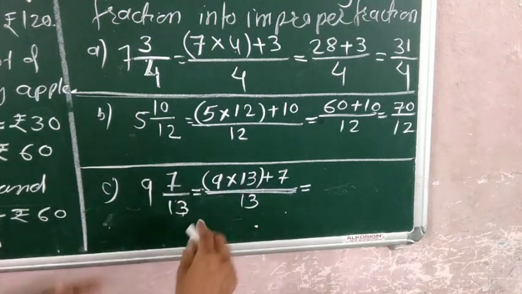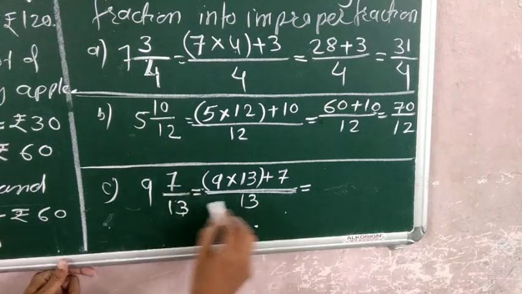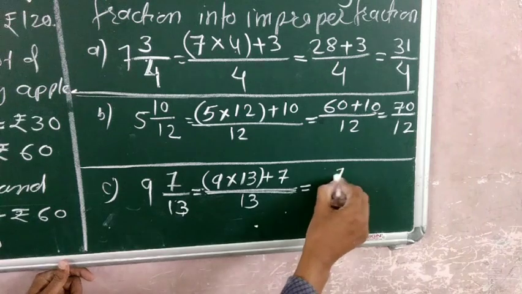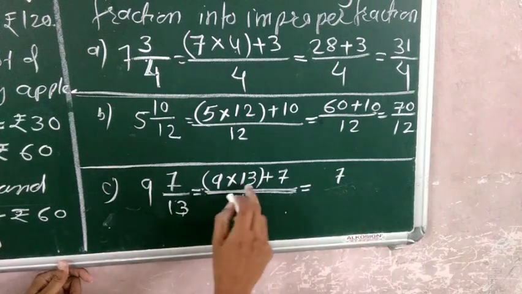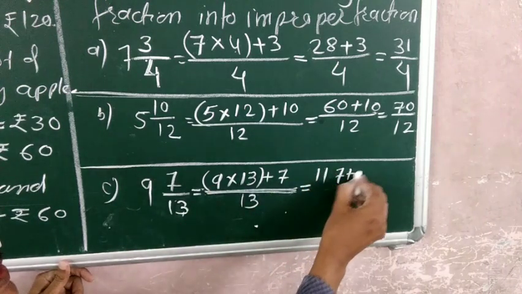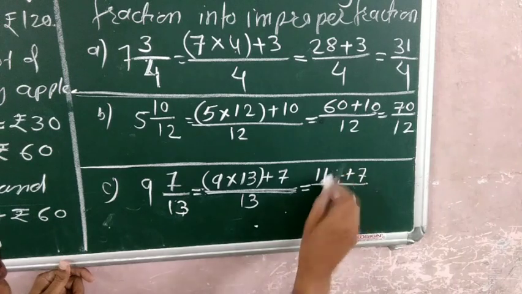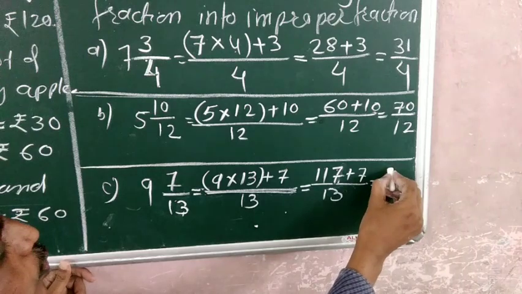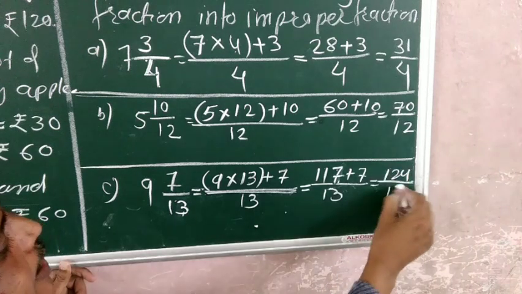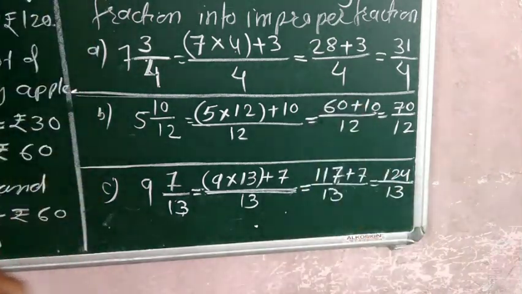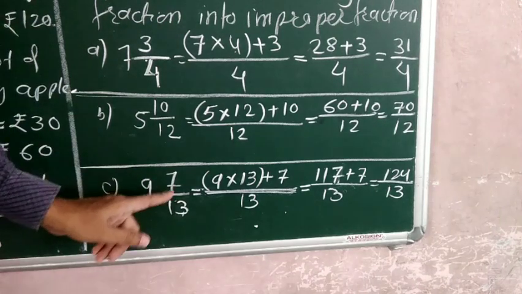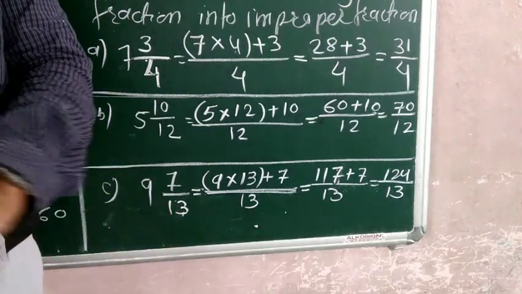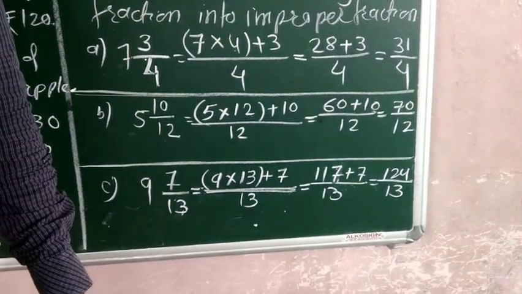13 into 9, how will we do it, beta? See here, 13 into 9: 9 times 3 is 27, carry 2; 9 times 1 is 9, plus 2 is 11. And plus 7, it is over 13, then it is 124 by 13. So this is the mixed fraction converted into improper fraction. Like this we can convert the mixed fraction into improper fraction. Thank you.